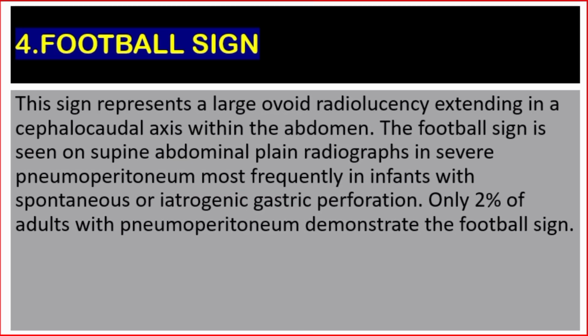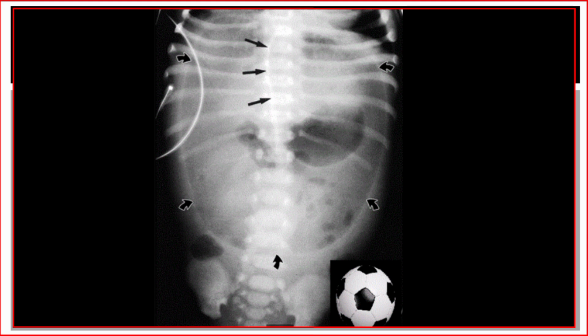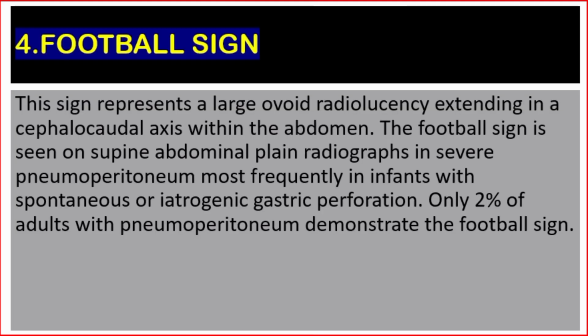Number 4. Football sign. This sign represents a large ovoid radiolucency extending in a cephalocaudal axis within the abdomen. The football sign is seen on supine abdominal plain radiographs in severe pneumoperitoneum, most frequently in infants with spontaneous or iatrogenic gastric perforation. Only 2% of adults with pneumoperitoneum demonstrate the football sign.